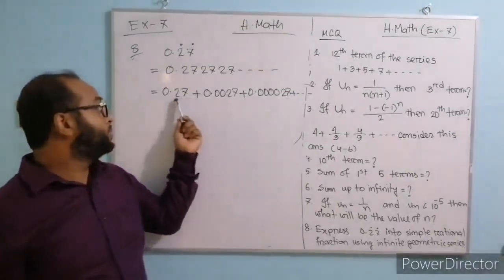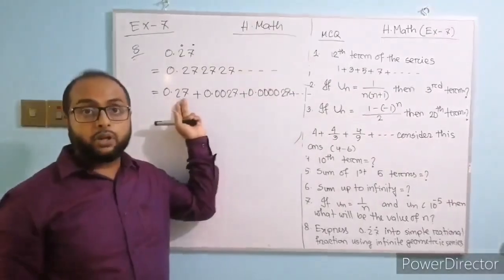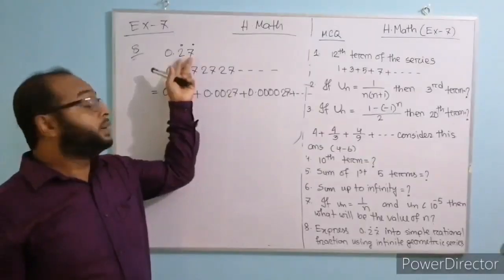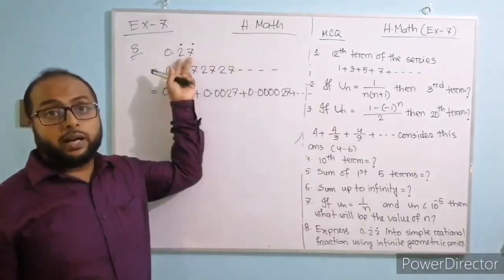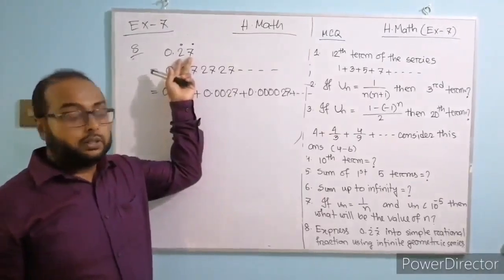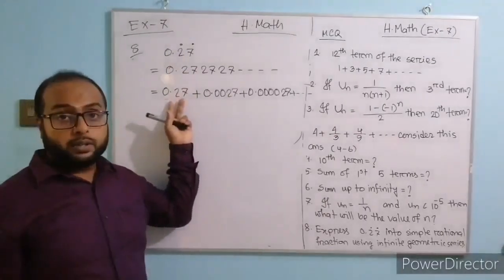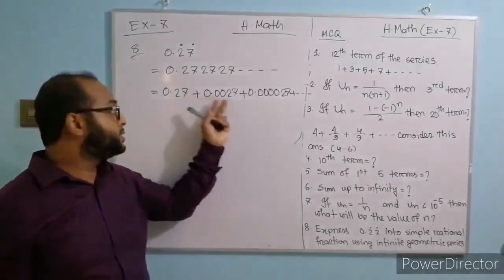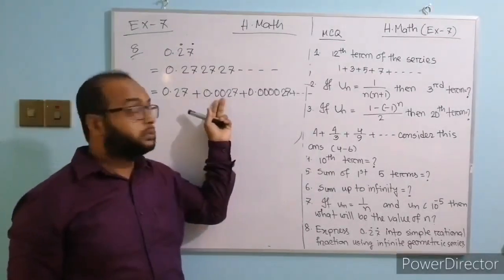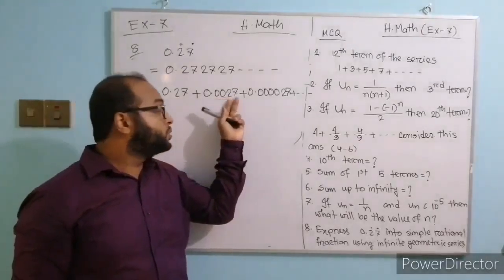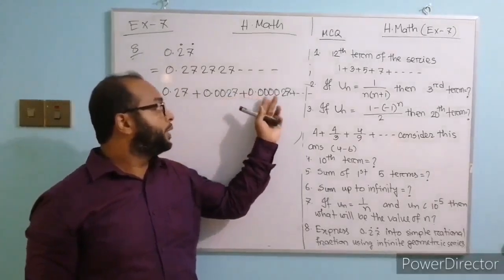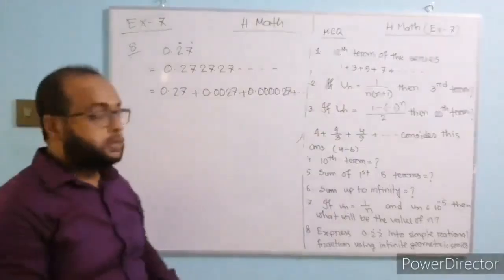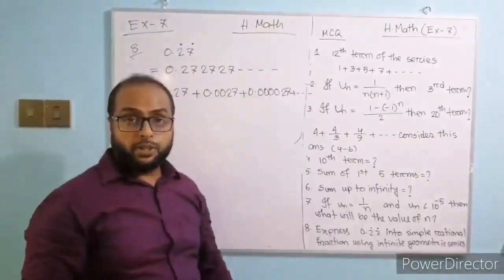Here we write 0.27, only two digits, because in this question only 2 digits are repeated. For this reason we write 0.27 plus 0.0027 plus 0.000027 plus so on. So this is an infinite geometric series.